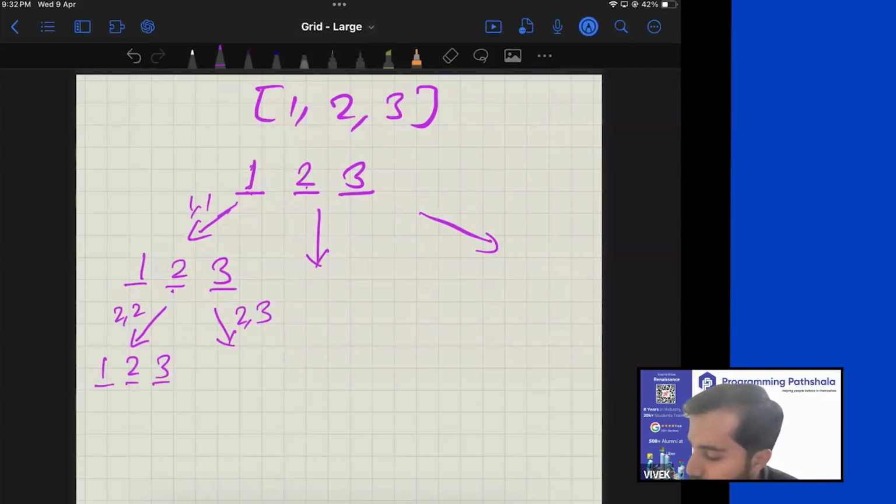Now here finally, you just have 3. So when you have just one element, you can just stop. This can be treated as your base case. When you just have one element, just stop, because there are no further choices. There is only one choice, so let it stay like that.